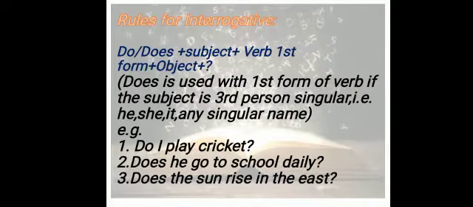Fine. Then for an interrogative, do or does will be at the start of the sentence, then the subject, then the first form of the verb, then the object, and then a question mark. Of course, does will be written with third person singulars. Do I play cricket? Does he go to school daily? And does the sun rise in the east? Again we have not added es with go, nor s with rise. Why? Because we have already added es with do. Do is replaced with does for third person singulars.